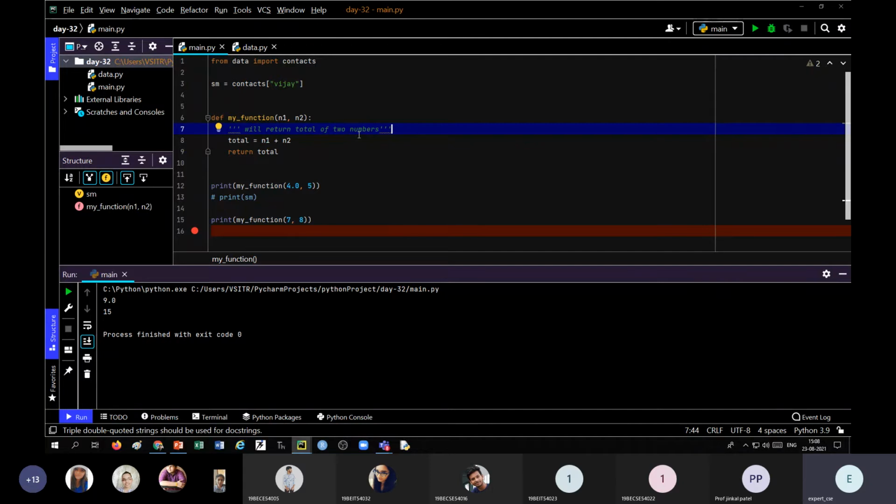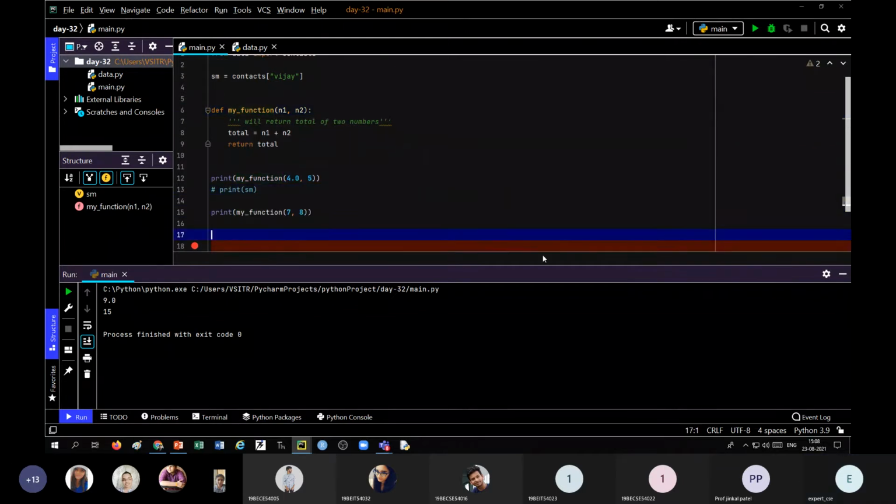Second thing is refactoring. For example, this is my function. I have used my function at 3 places. And suppose I write one more function that prints my function is a function.